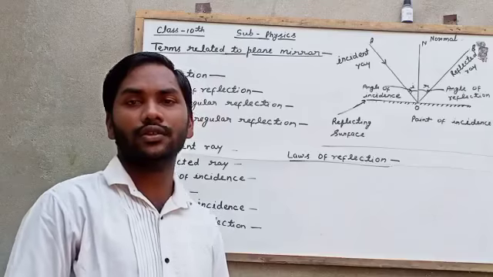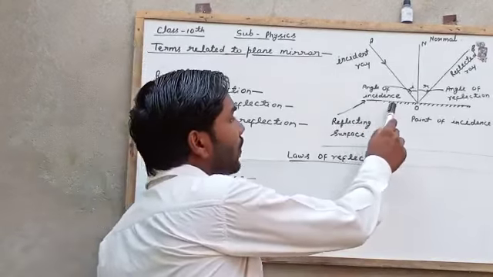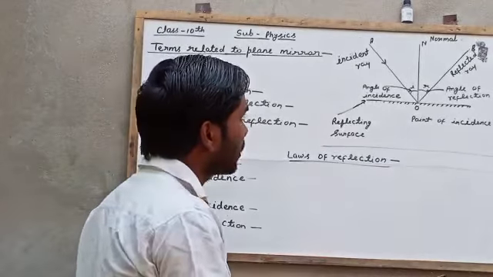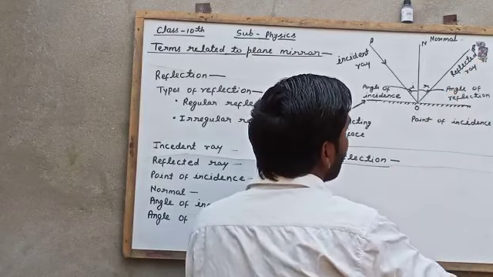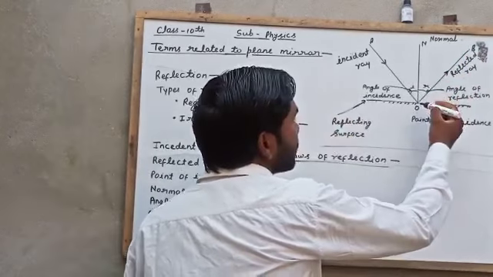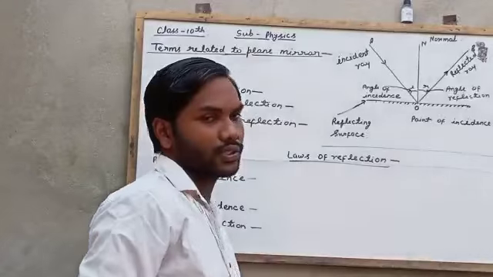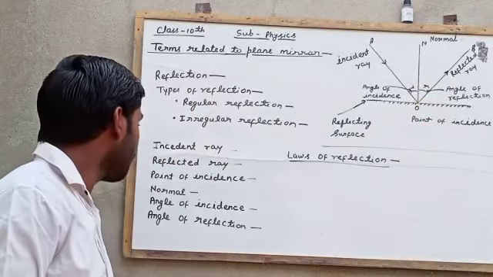The light which reflects from the reflecting surface is called reflected ray. You can see in the figure OB. OB is the reflected ray because it is reflecting from the reflecting surface.